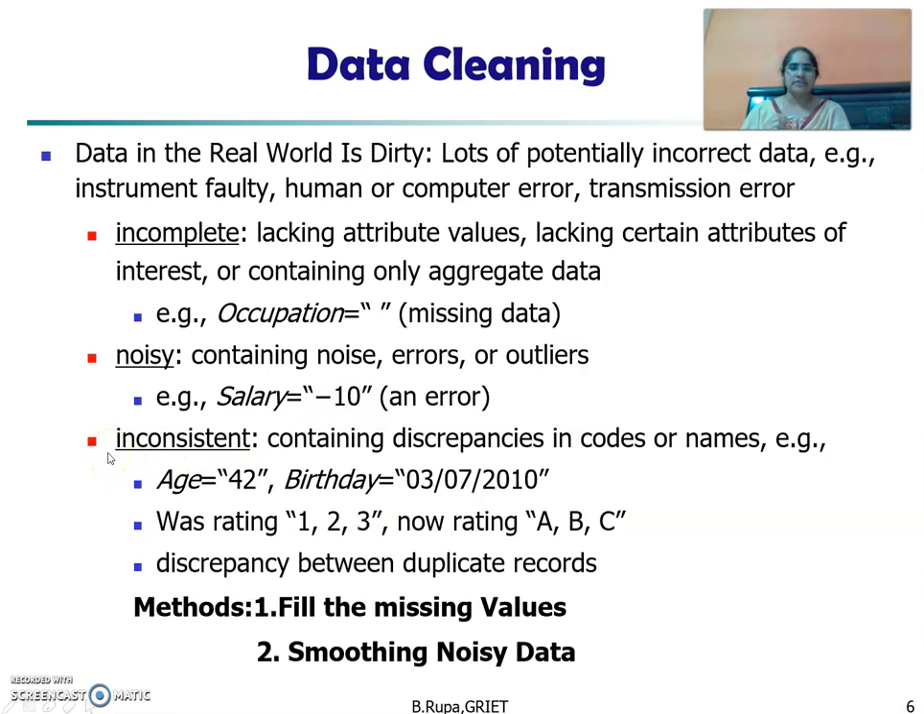And the third one is inconsistent data, containing discrepancies in the codes or names. For example, we have an attribute age in one data set, and in the same way we have birthday also available. The format of birthday may be different. That comes under inconsistent data. And sometimes we give rating as 1, 2, 3, and now we can also give rating as A, B, C. That comes under inconsistent data. That means discrepancy between duplicate records. We have some duplicate records available. The duplication comes under inconsistent.